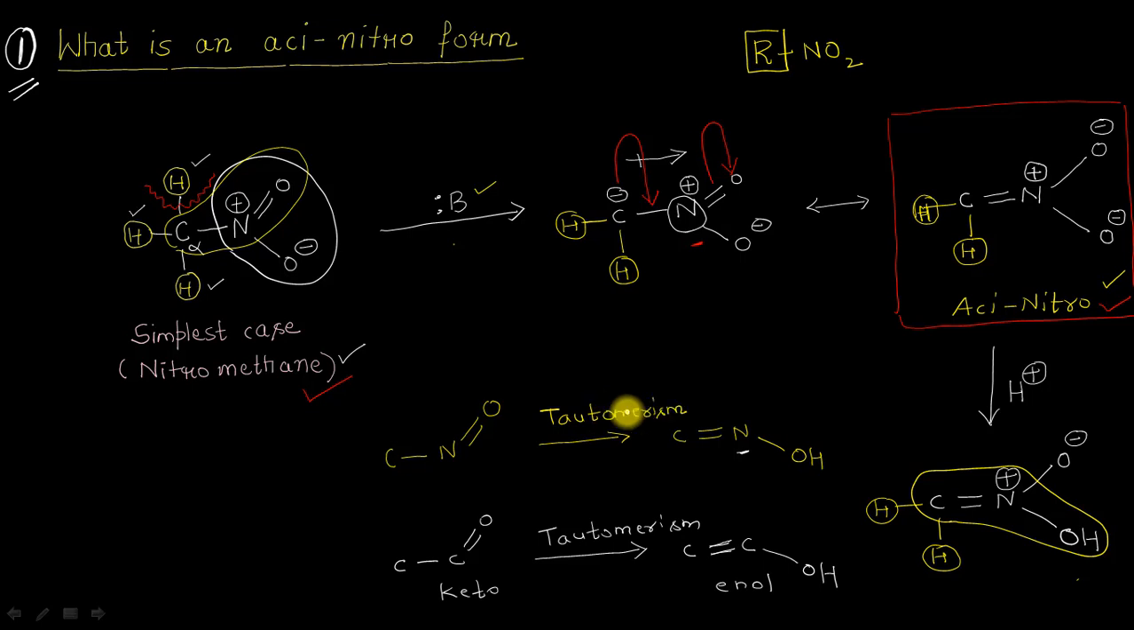So we have learned two things here from this first slide. The first thing is what? The first thing is that the alpha protons in case of nitro compounds are actually acidic in nature, or let us say the acidity of the alpha protons. The second thing which we have just learnt is that tautomerism is present in case of nitro compounds, once again, which are containing the alpha protons.